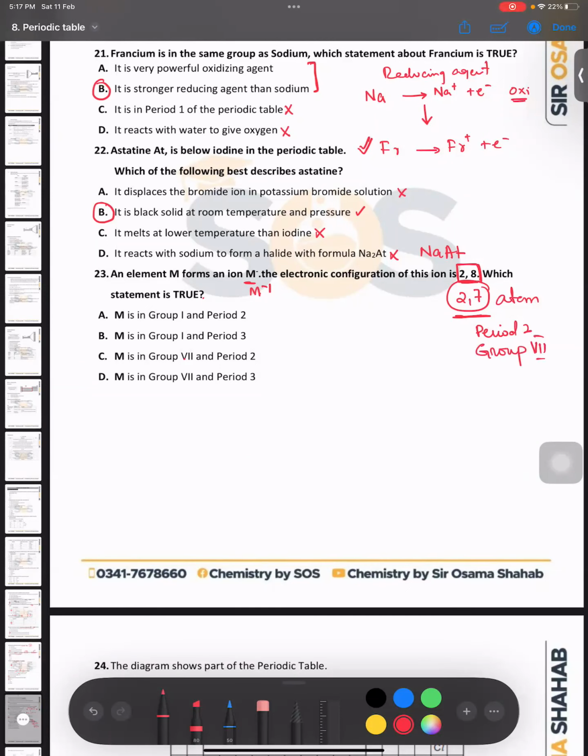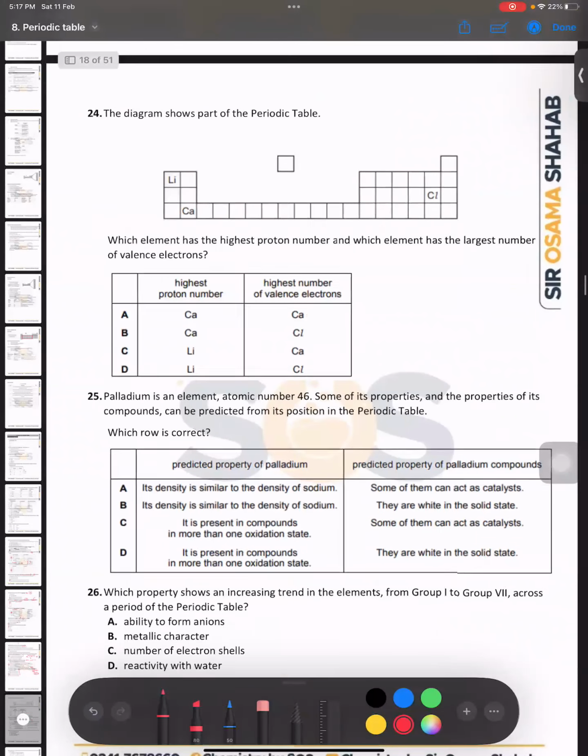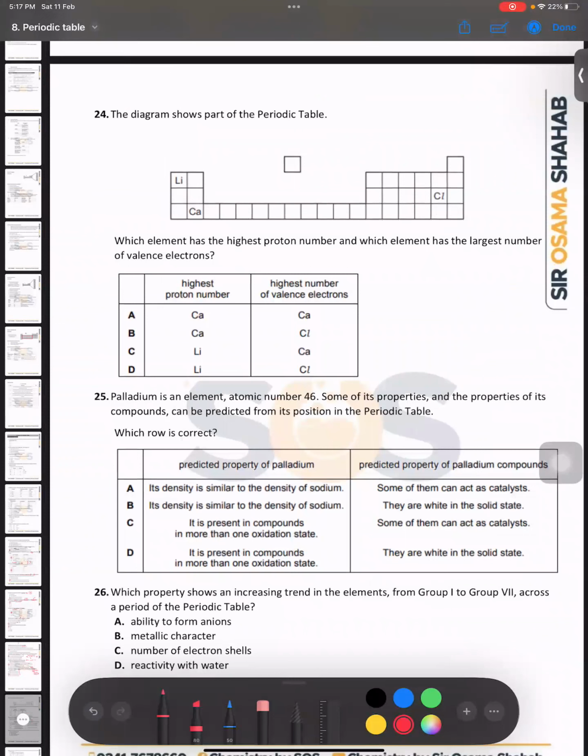So what is the right answer? M is in group 1. No. M is in group 7 and period 2. So the right answer will be C. Is that right? Yes, sir. C is the right answer.